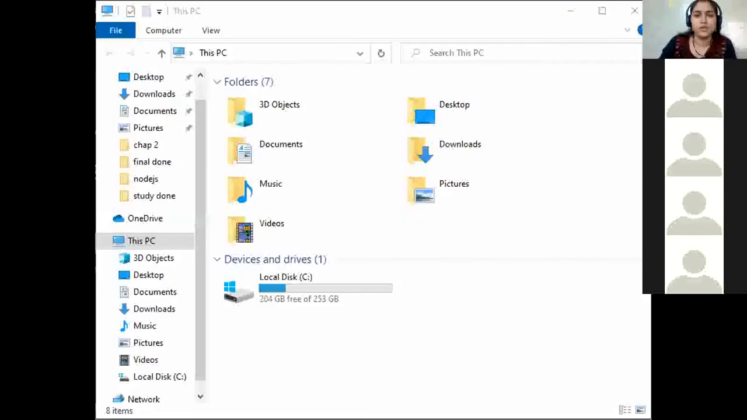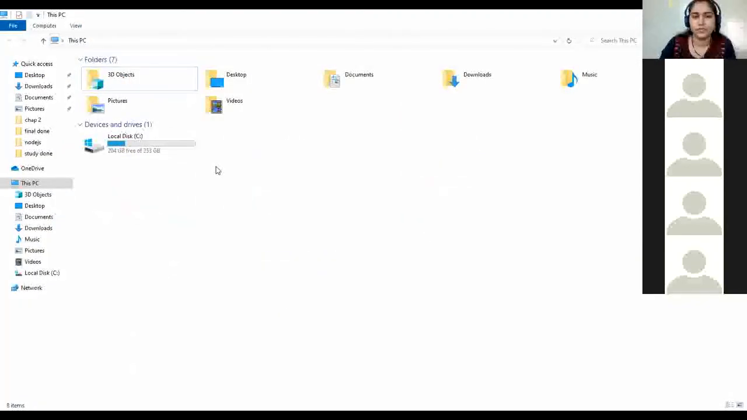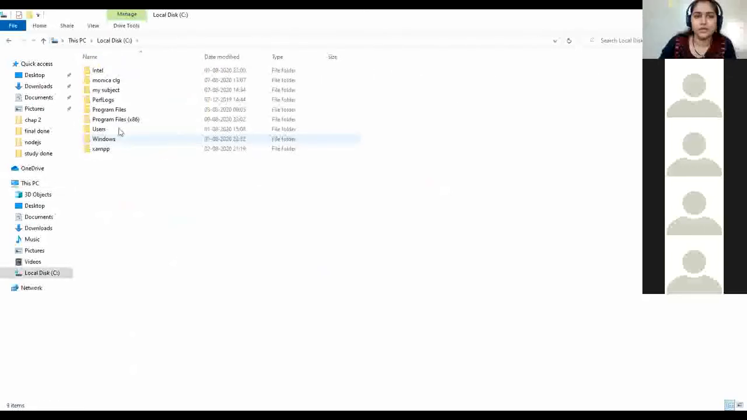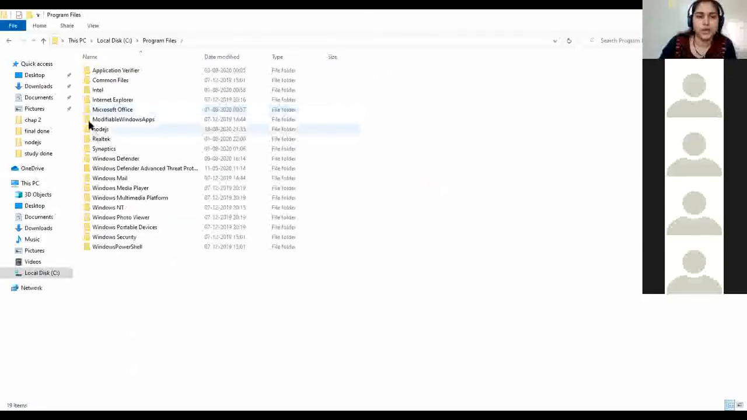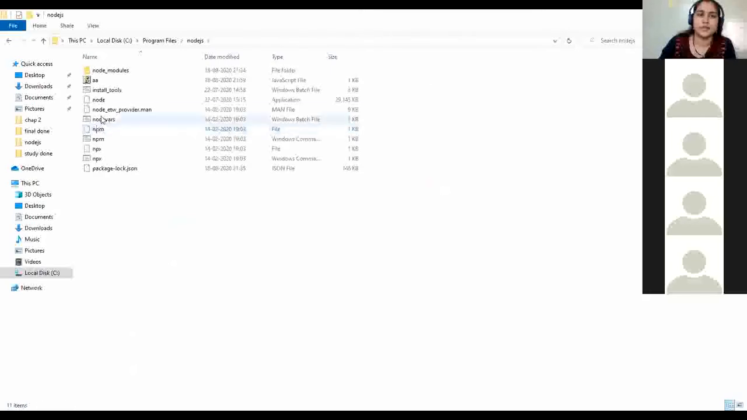Where is my Node.js folder created? Anyone? Where to see my Node.js folder? C drive. In C drive, here is what? Program Files. In Program Files, Node.js is there. You can create your directory over here, you can create your folder, and in that you can put your codes.